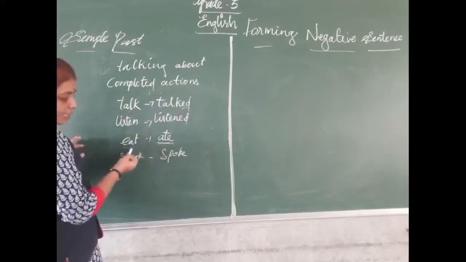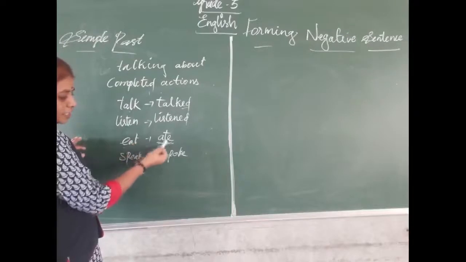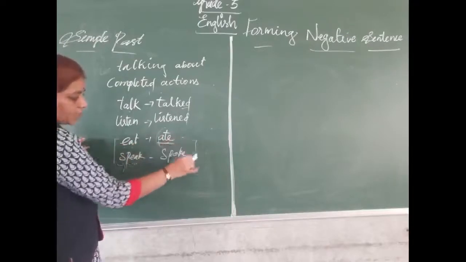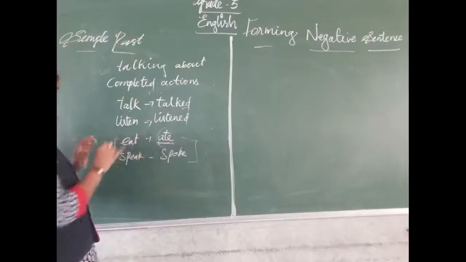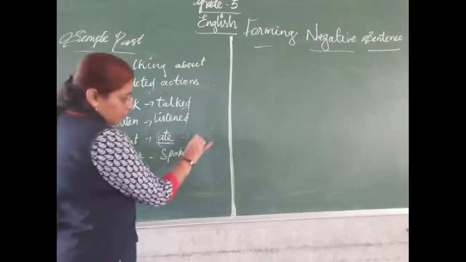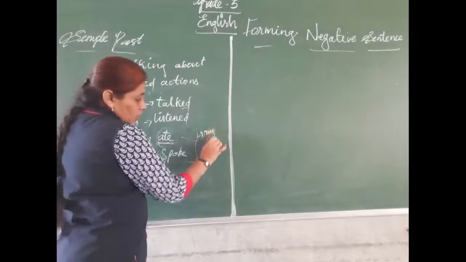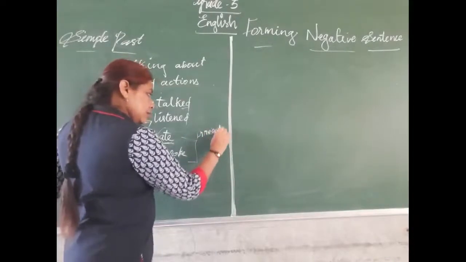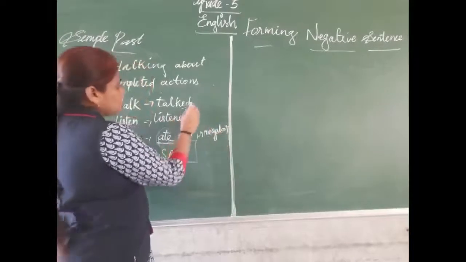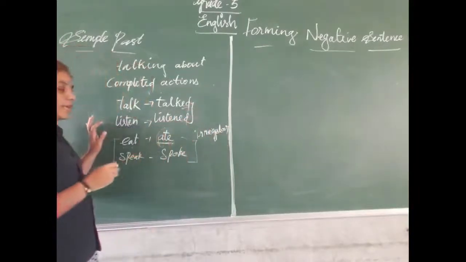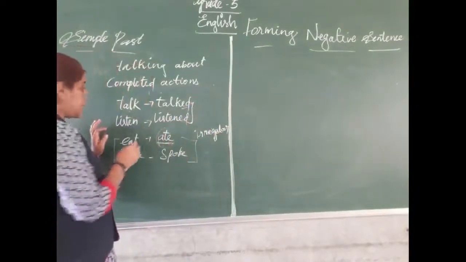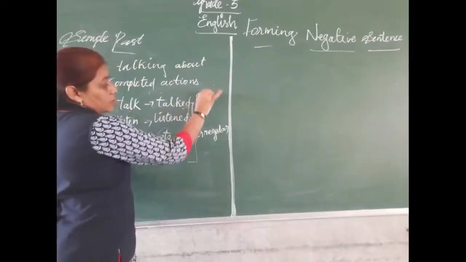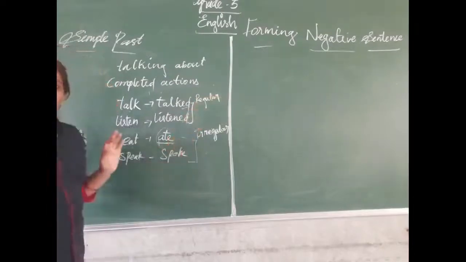But here we get past tense by changing the verb. So, when we get the past tense verb by changing the verb, that is called an irregular verb. Here we get the past tense verb by adding ed to the verb, so this is called a regular verb.